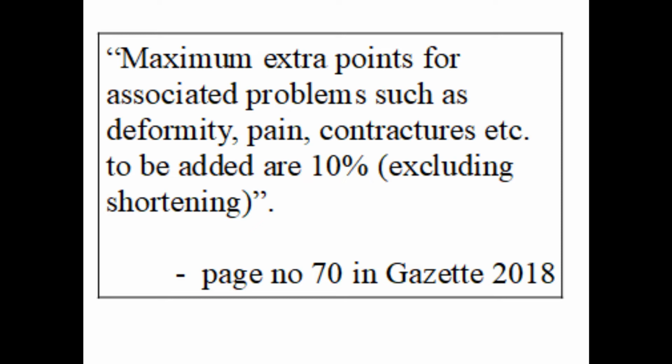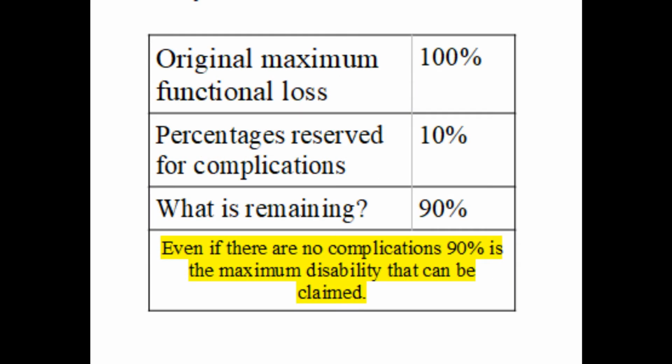So in the above statements, we have a whole limit and a part limit. The whole limit is 100%. The part limit is the contribution of complications to disability. It should not exceed 10%. Naturally, next comes the remainder of the functional loss. We have taken out 10%. What is remaining? It should be 90%. After reserving 10% for the complications, the remaining functional loss which causes disability has to be only 90% of the original functional loss. These statements we just studied also mean even if the functional loss is 100%, only 90% of it can be taken for disability.